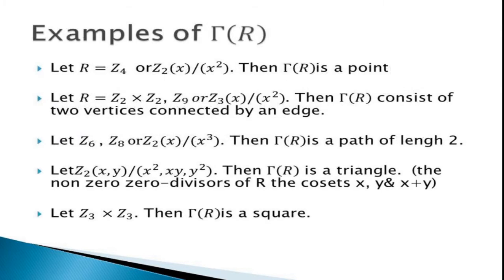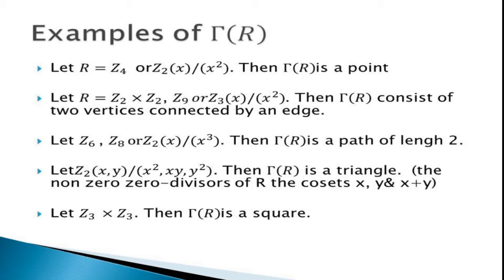Examples of Γ(R). Let R be Z4 or Z2[x] modulo the ideal generated by x squared. Then Γ(R) is a point, a single vertex. Let R be Z2 cross Z2, Z9, or Z3[x] modulo the ideal generated by x squared. Then Γ(R) consists of two vertices connected by an edge.